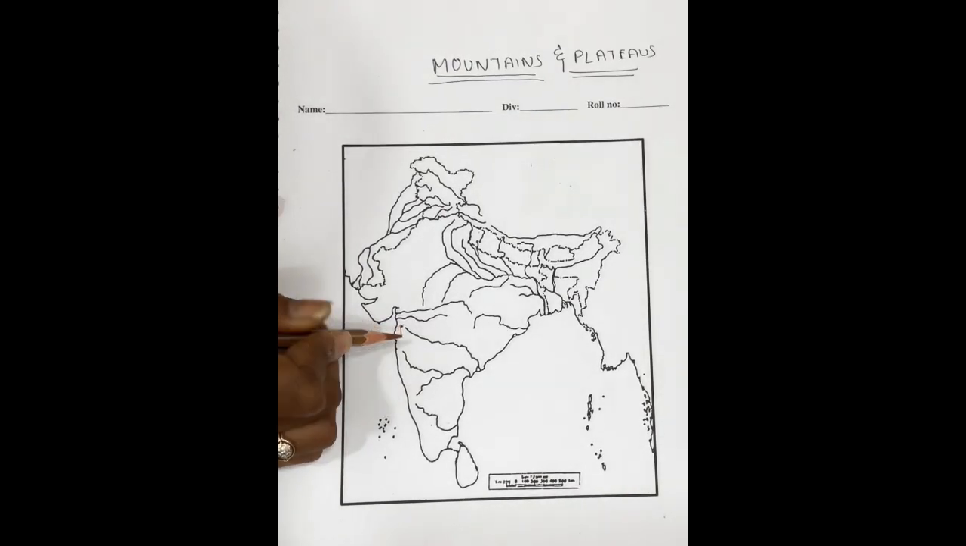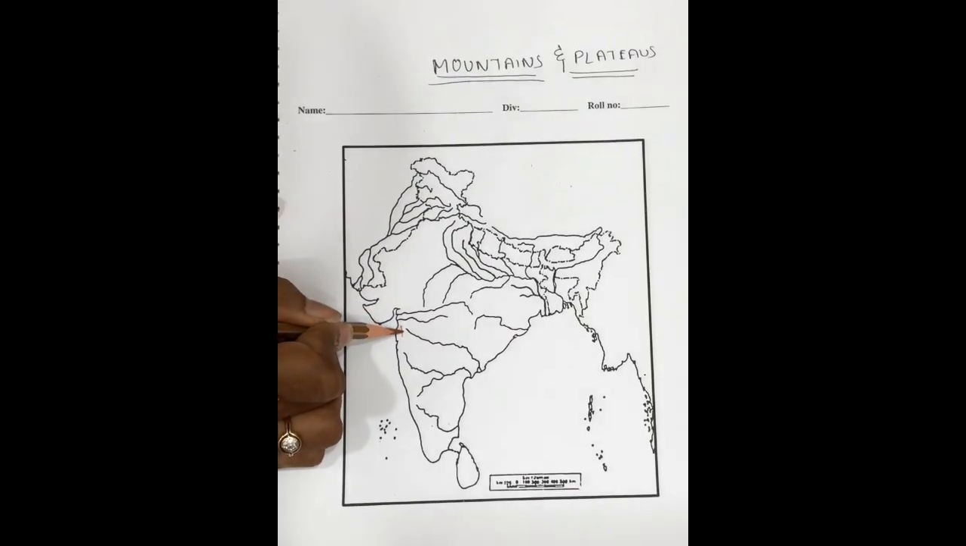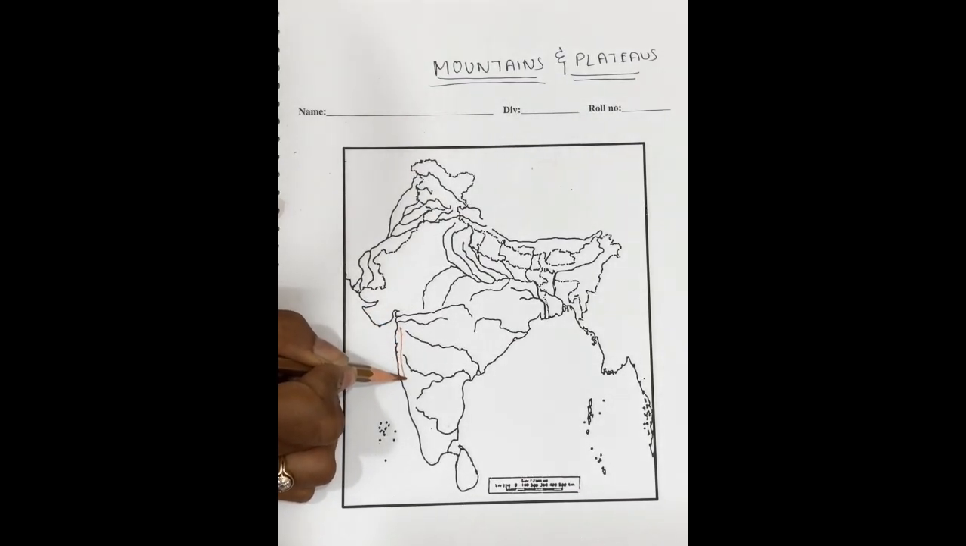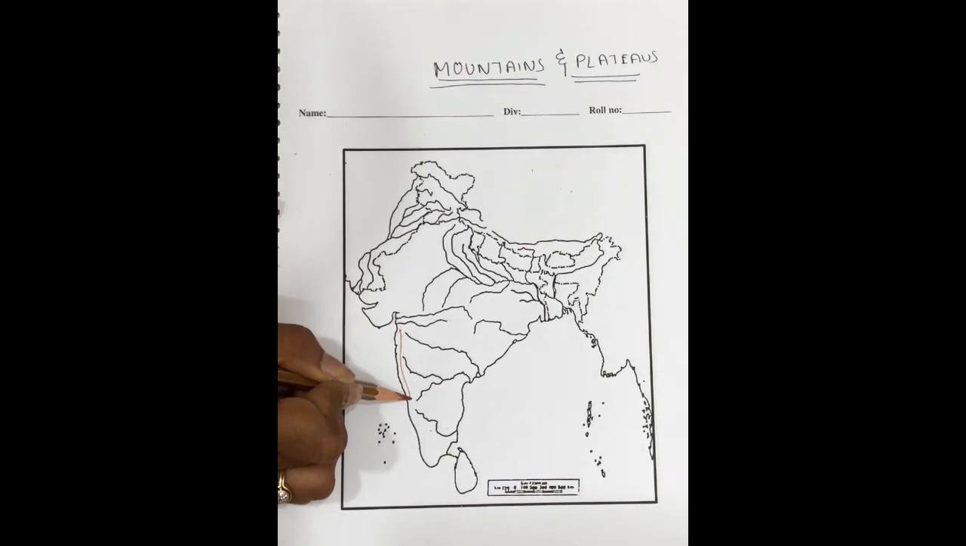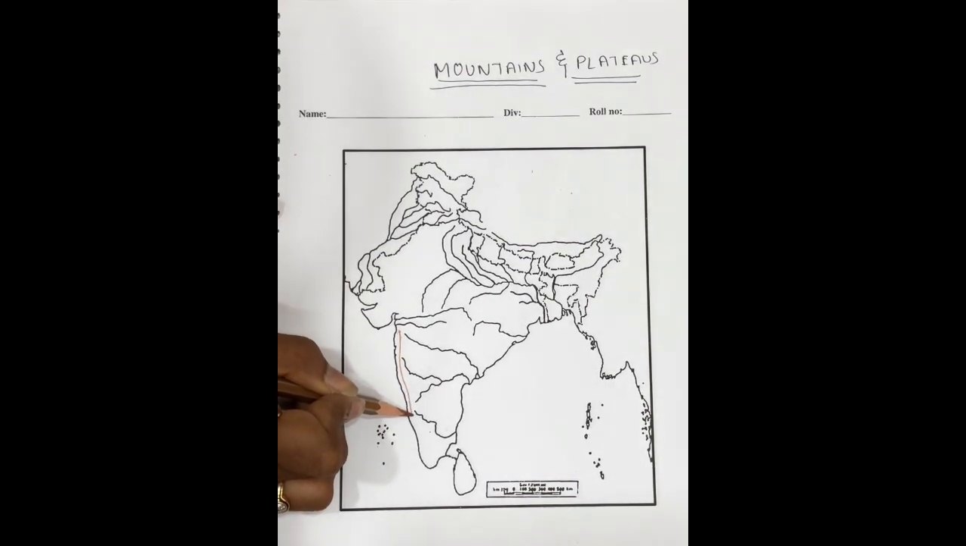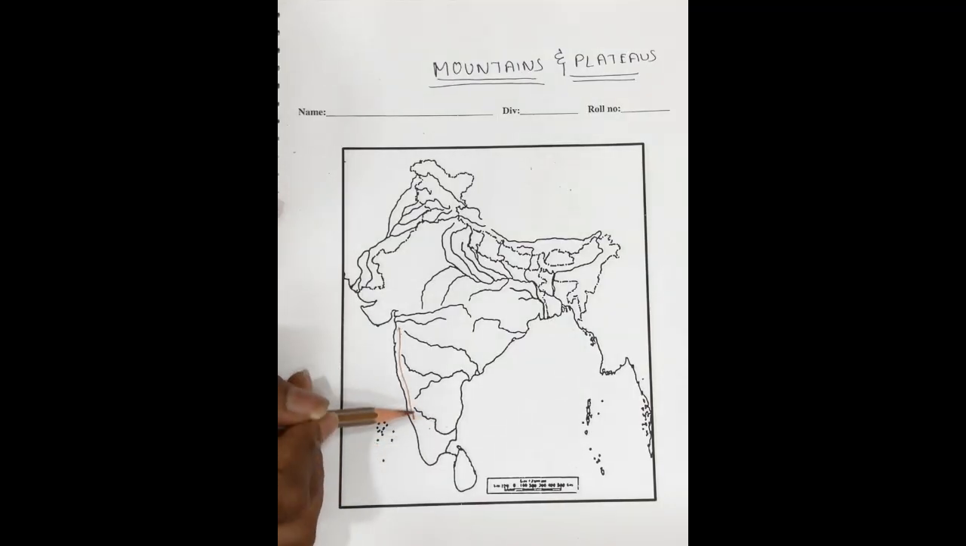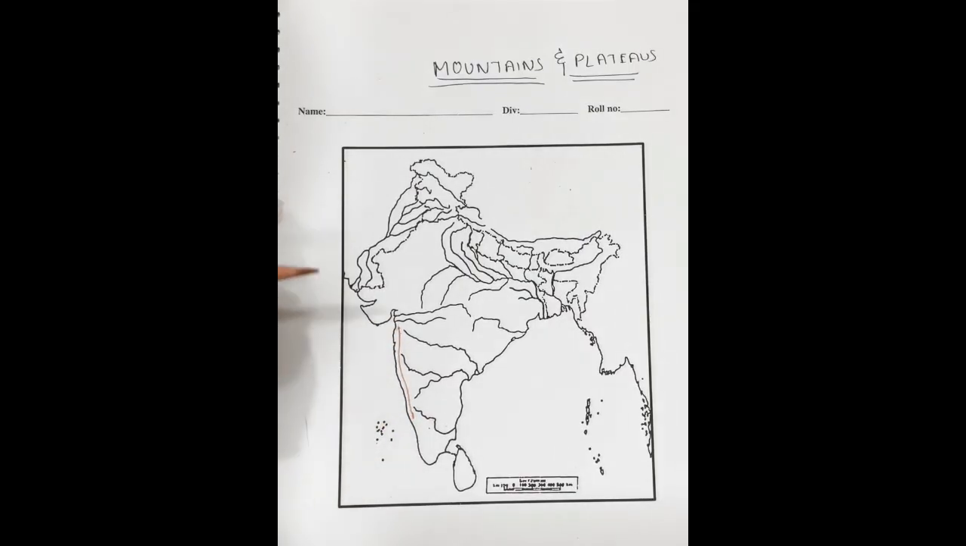It will go down. Make sure your Western Ghat is not touching the coast or the river. And you can see this, kids. At this point, your Western Ghat should end. Don't take Western Ghat beyond this point. So this is your Western Ghat.